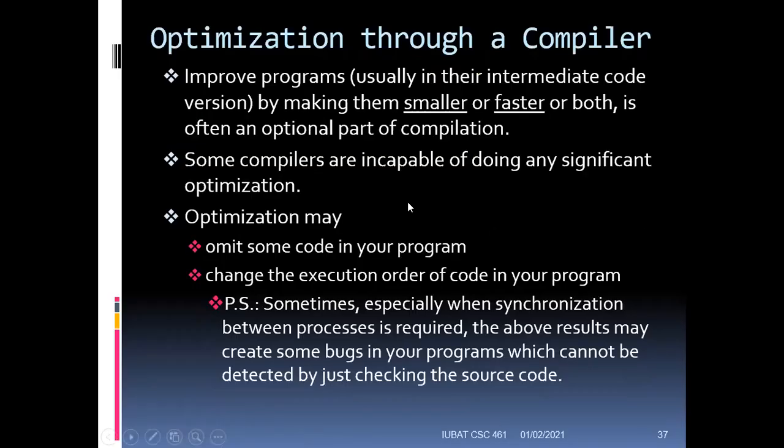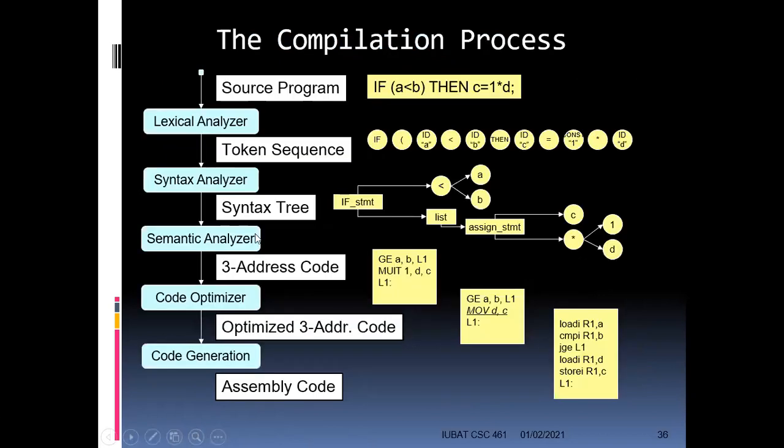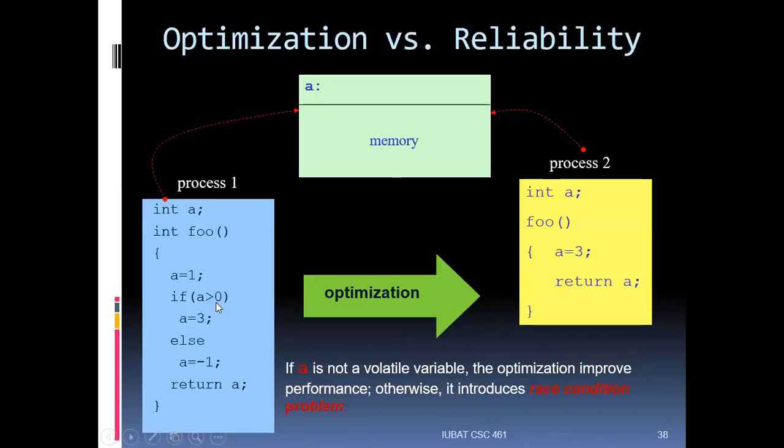Now, as I said, there is a step here called the code optimizer. Let me show you what it does. If you look at this code, the first code and the second code are both the same, but you can see that the first code is not optimized, while the second one is. The compiler sometimes optimizes your code. It actually removes the redundant lines from your code.